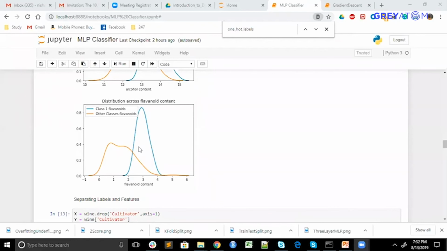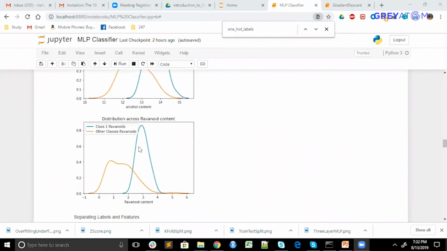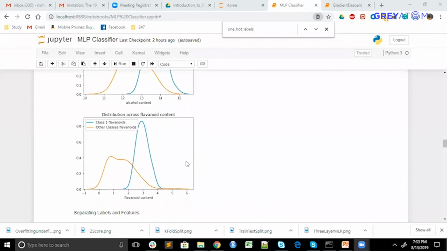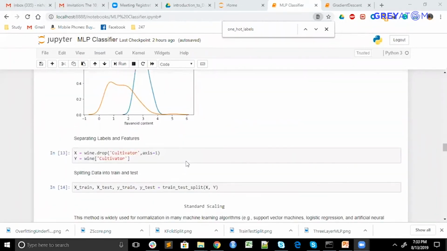That means there are some differentiating factors here, so this feature has some explanatory power. Why not utilize it and build a good classifier? Maybe a logistic classifier, a support vector machine, any kind of classifier. But for now, let's deep dive into two of them, logistic regression and multi-layer perceptron.